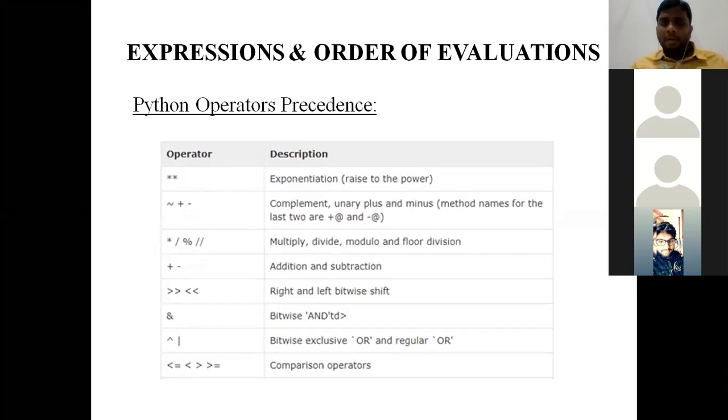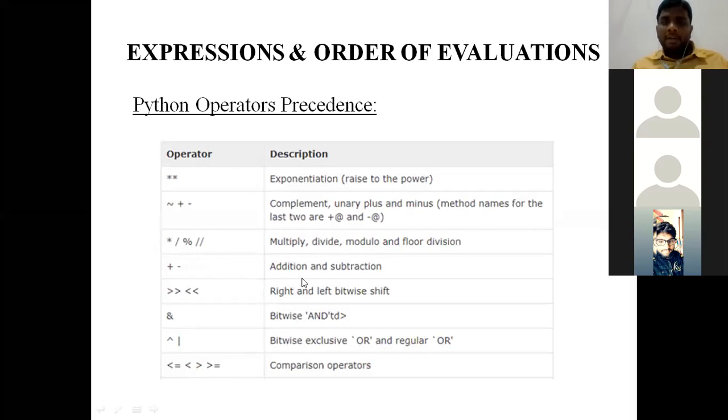First is exponentiation. Second is complement, unary plus and unary minus. And third and fourth ranks are given to the arithmetic operators. The third rank is multiplication, division, modulus, and floor division.